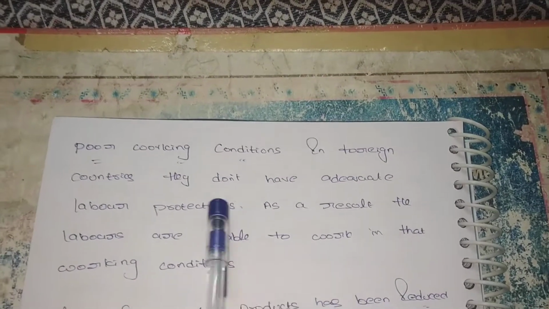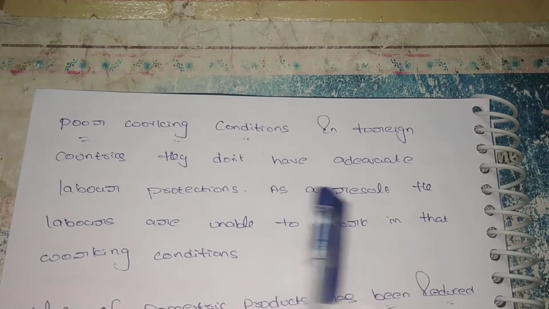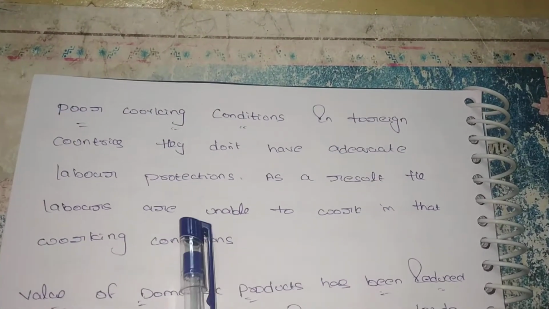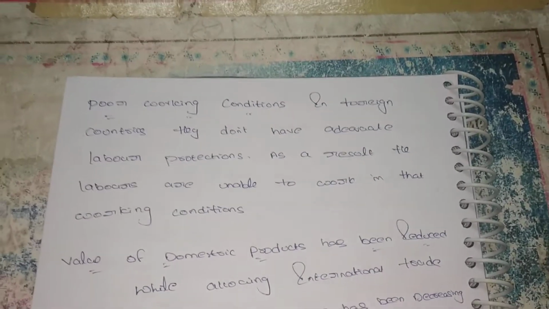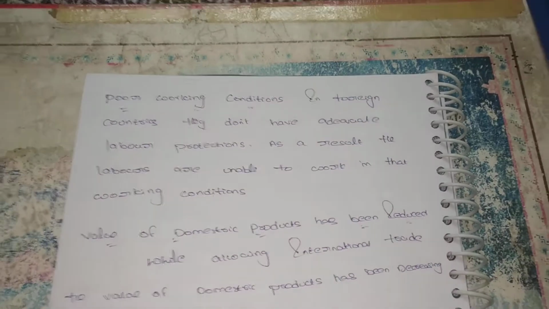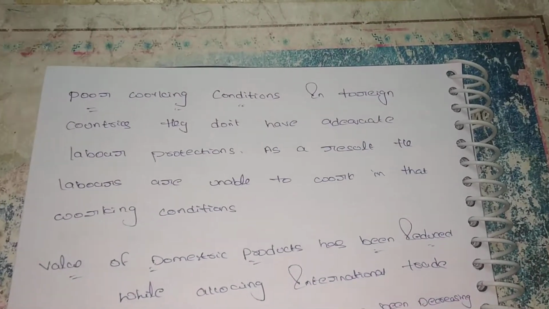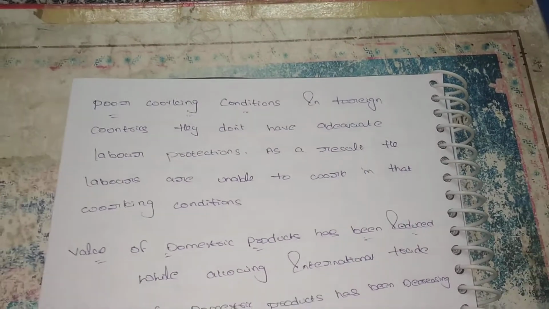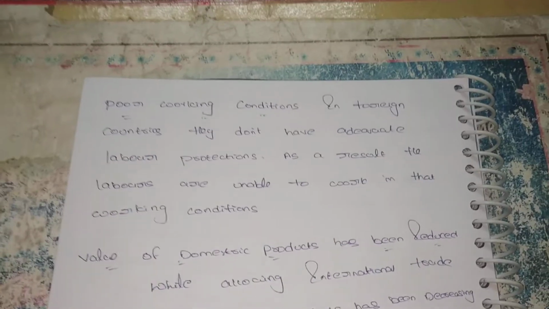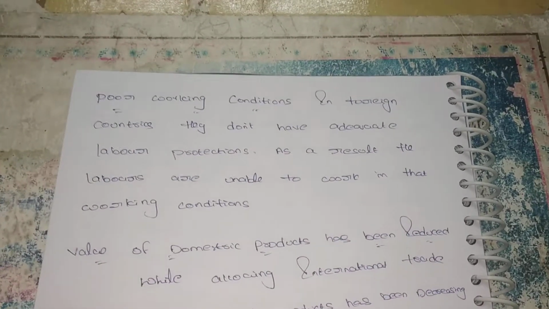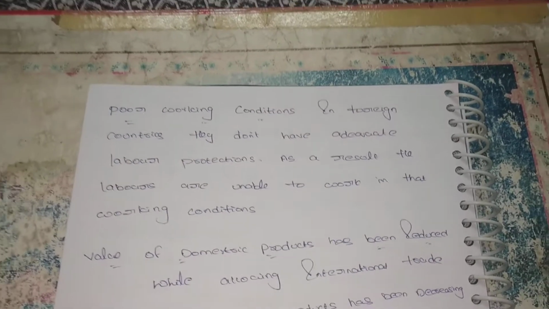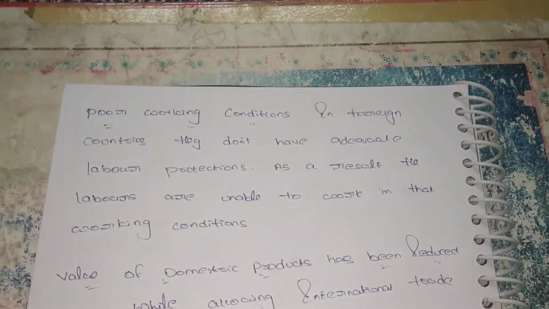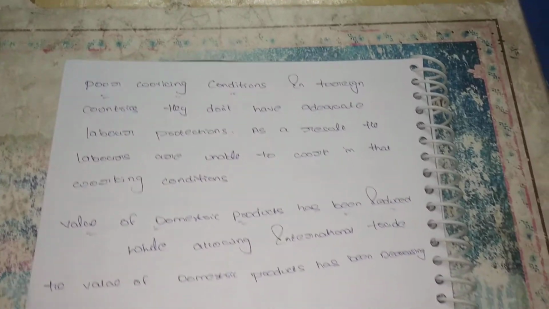Next, poor working conditions. In foreign countries, they don't have adequate labor protections. As a result, the laborers are unable to work in their working conditions. In India there are labor protection laws, but in some other countries, like Gulf countries, they don't have labor protection laws. The labor have suffered a lot of problems. Since the working conditions are very hard, the labor are unable to settle there and unable to work. So you can say it is also one of the disadvantages. Because of poor working conditions in foreign countries, the labor are unable to work and settle there.